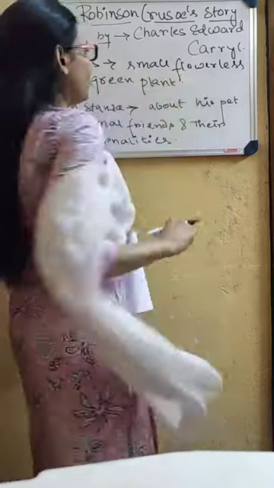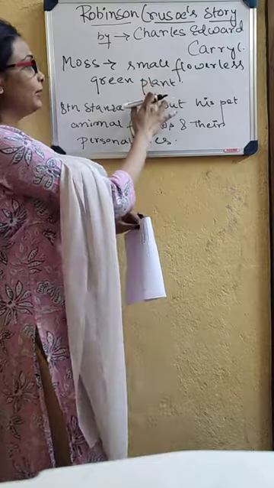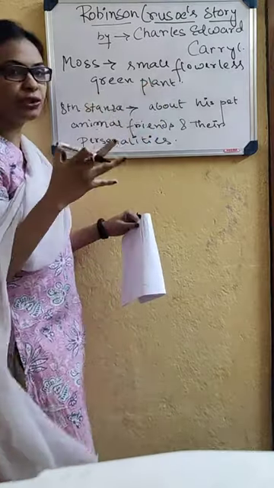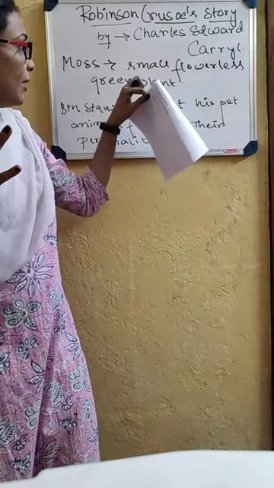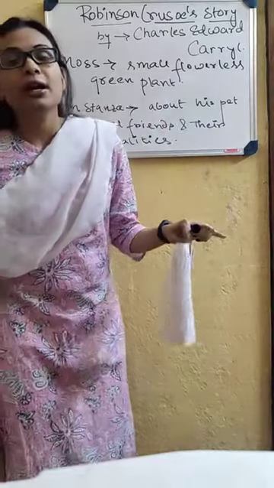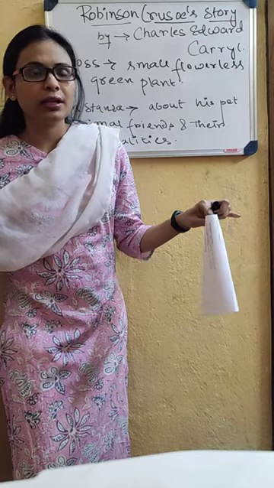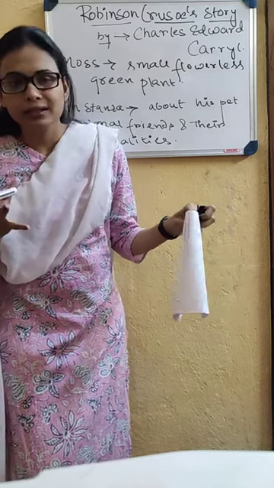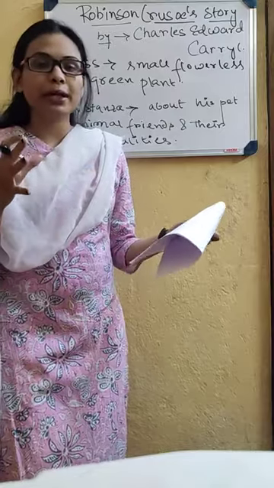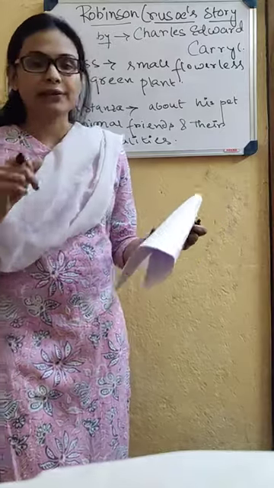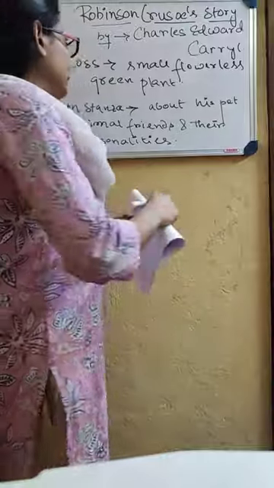So moss is a small flowerless green plant, and these types of flowerless green plants can only be found in a deserted island, or any kind of forest or jungle. So he used to pick up all the mosses and dirty gravel. Gravel means small stones.